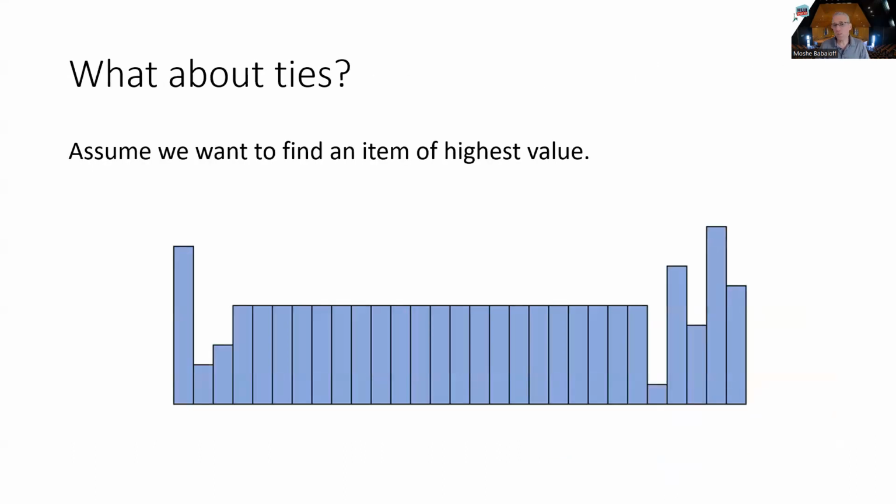But when there are ties, we are in a different problem. So let's assume that we just want to find the value of the item with the highest value. If there is a huge tie here, most likely we'll pick as a pivot an item from that tie, and then the demand query might return all the items that have equal value. And then if we pick another one, we might still pick an item from the tie and keep getting the same answer with no progress. So we see that this pivot algorithm doesn't really work when there are ties, and we get stuck.